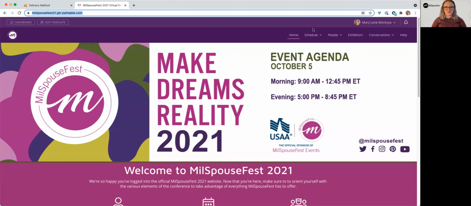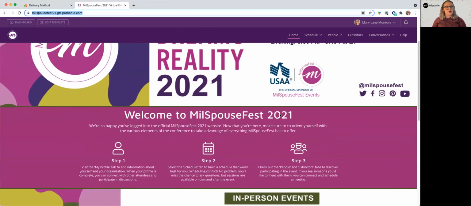So when you register for our event on Eventbrite, you will soon receive an automated email from Pathable.com. That is our digital platform for events that we hold virtually. So what you're looking at now is the home page. That's what you'll see when you click and you're ready to go. And it actually is going to walk you through these steps down here in the middle bar of the home page. So what we're going to do is just go ahead and show you how to create a profile.